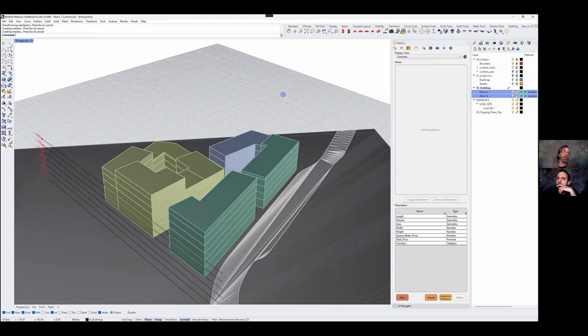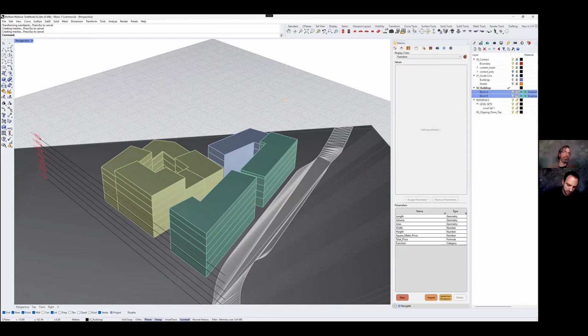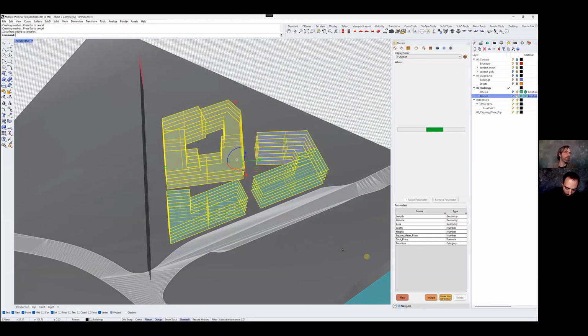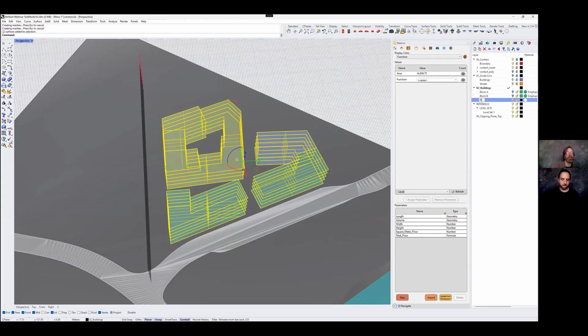floor slabs. So I'm gonna just do a simple layer operation here. Put them on a separate layer. Just a second. Let's call it floors. All right.